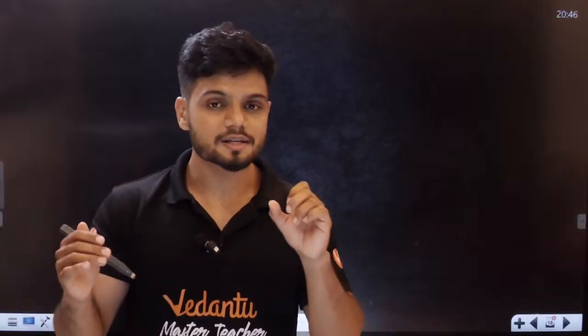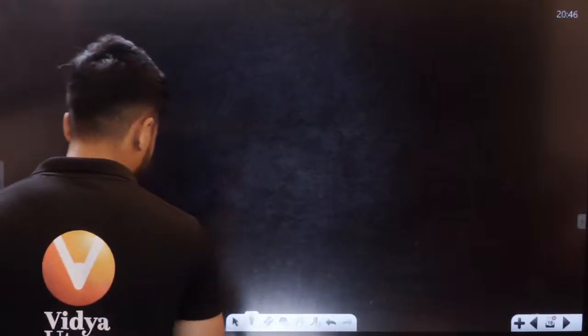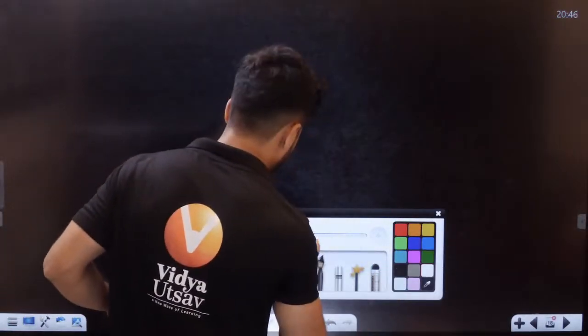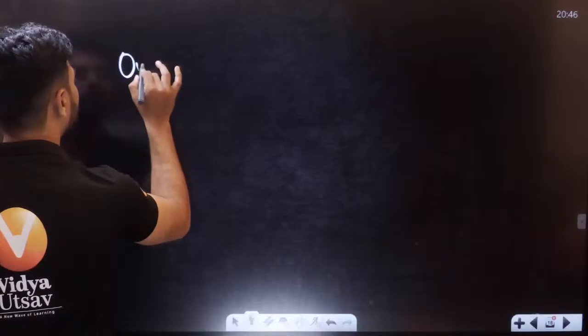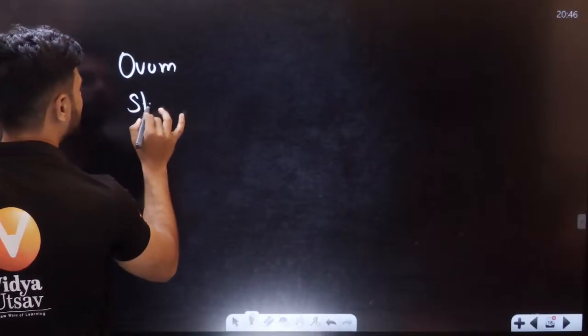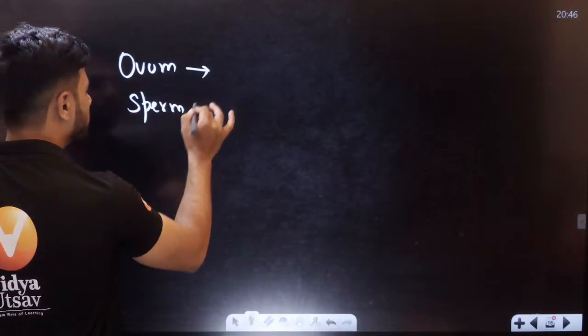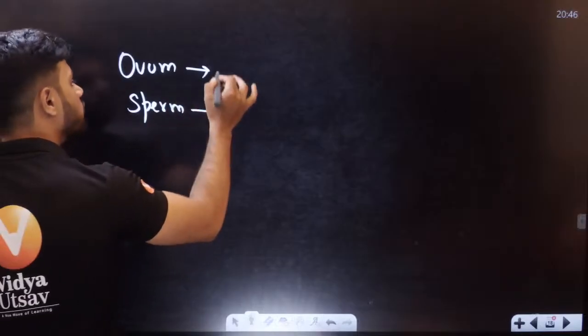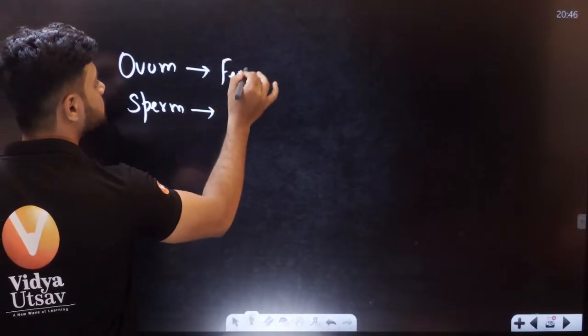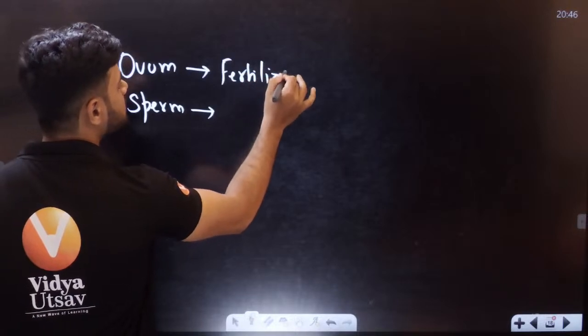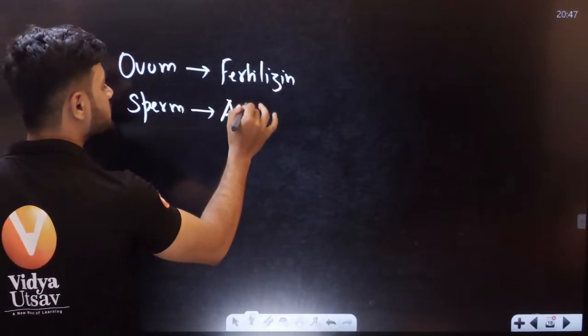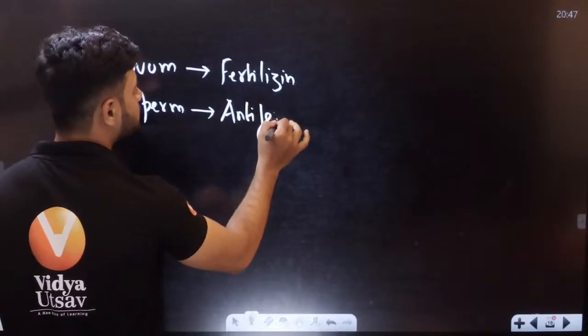See, in labs, they make something called a liger. But in nature, it is not possible, because a sperm and egg will have particular signals. Understand. An ovum and sperm, students. An ovum will have something called fertilizin, and a sperm will have something called anti-fertilizin.